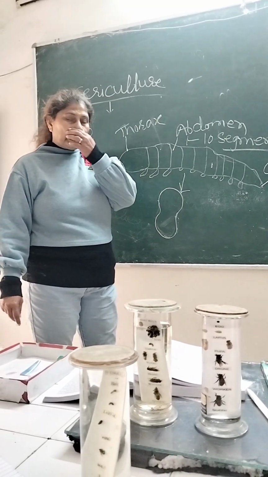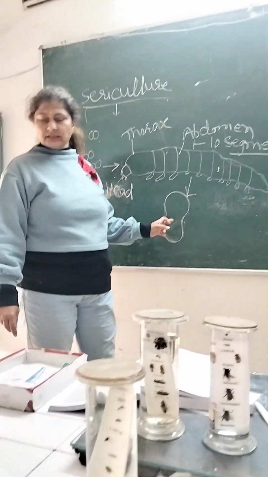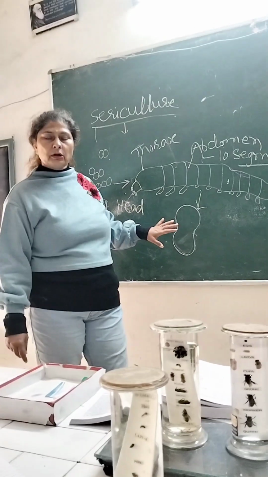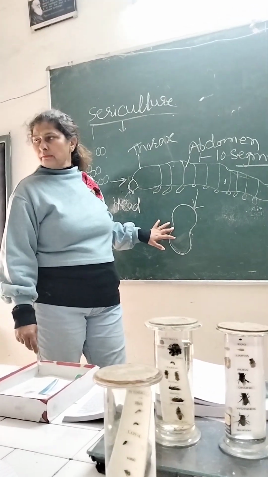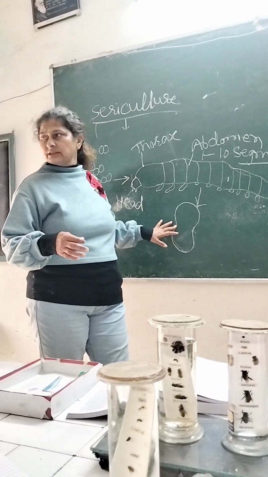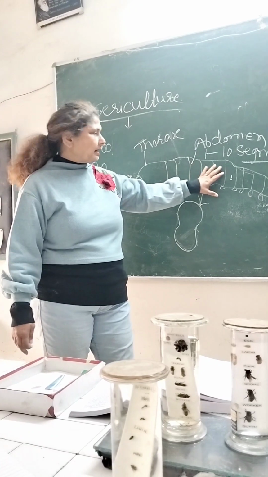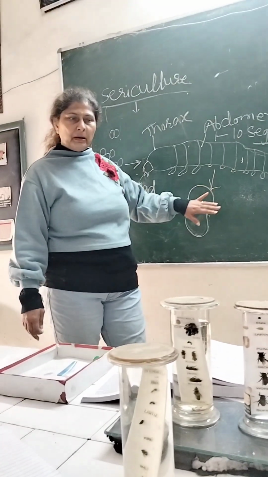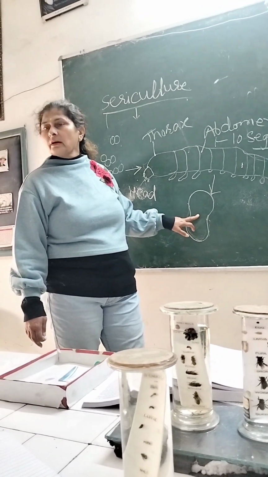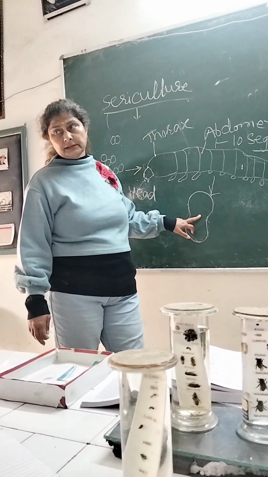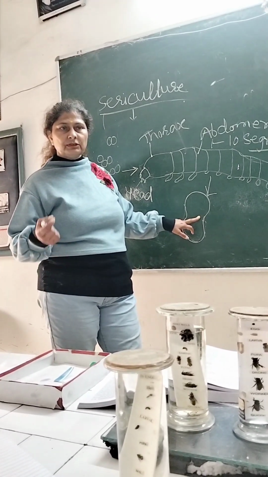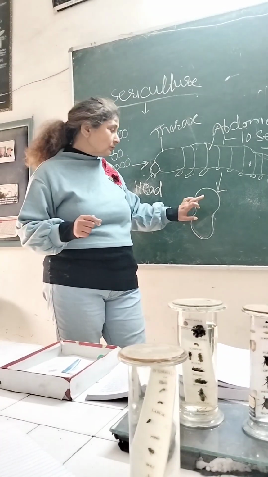After 28 days, this larva changes into the pupa, which is called the cocoon. It is a pupal stage, and this is a passive stage, meaning resting stage. It has eaten a lot. Now metabolic changes take place in the cocoon stage. The silk which we take is from this stage.